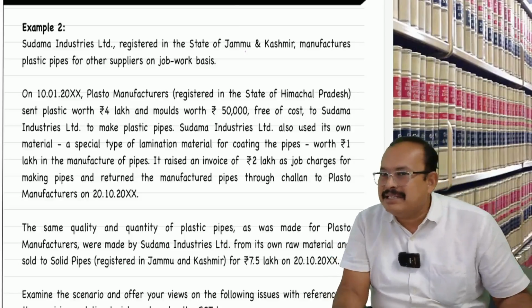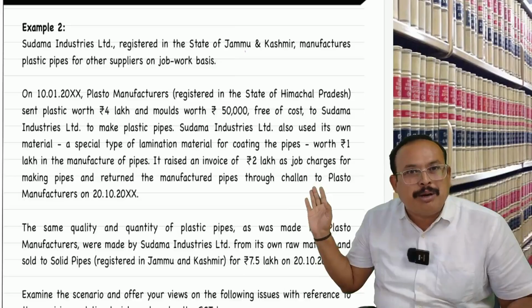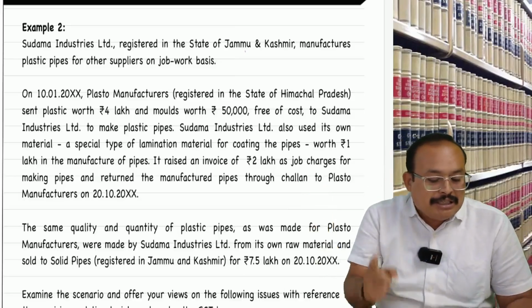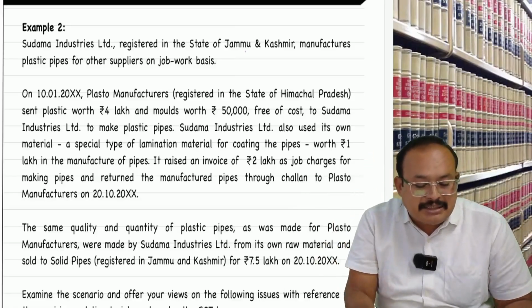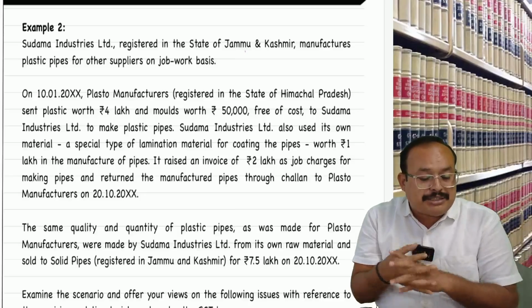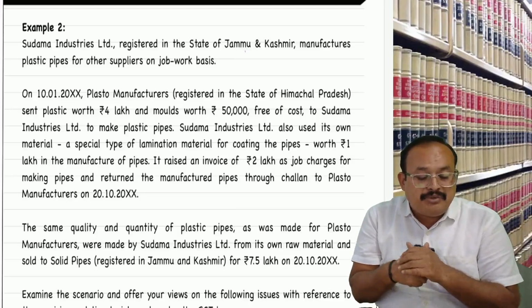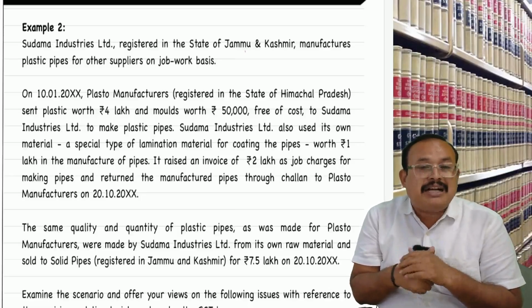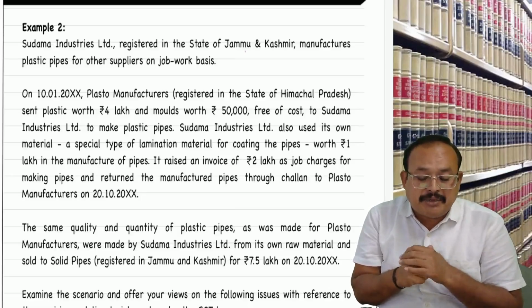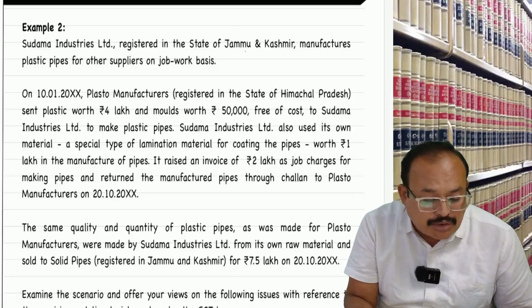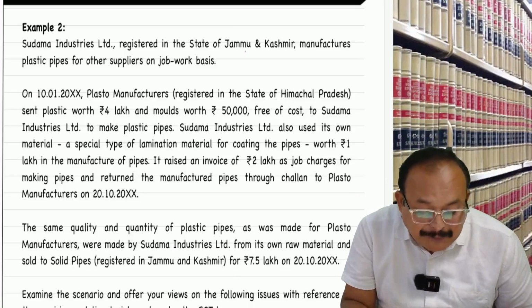Having these parameters, if I refer to this RTP problem, on the face of it you can answer. Now reading. Sudama Industries Limited, registered in the state of Jammu and Kashmir, manufactures plastic pipes for supplies on job work basis. On 10th January, Plasto Manufacturers, registered in the state of Himachal Pradesh, sent plastic worth rupees 4 lakh and molds worth rupees 50,000 free of cost to Sudama Industries Limited to make plastic pipes.